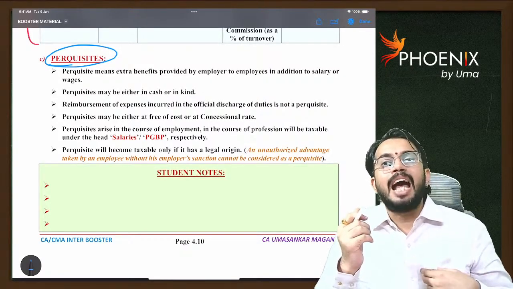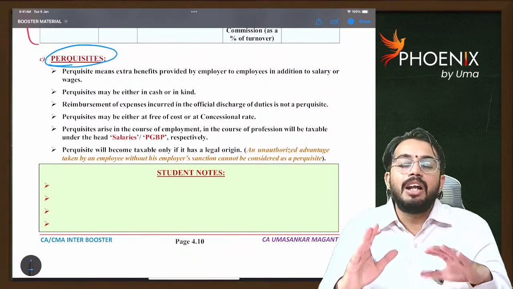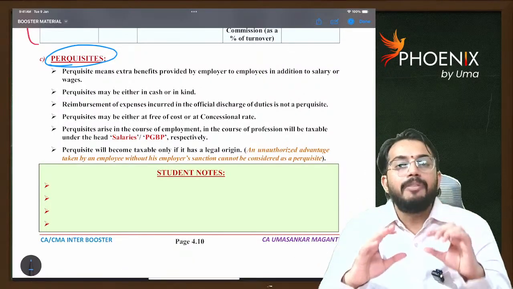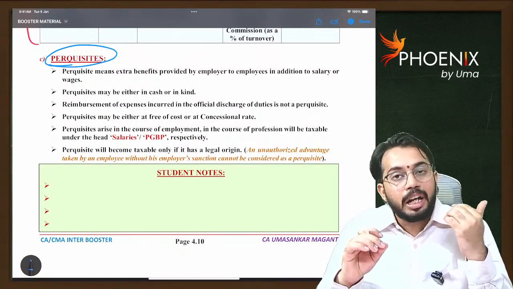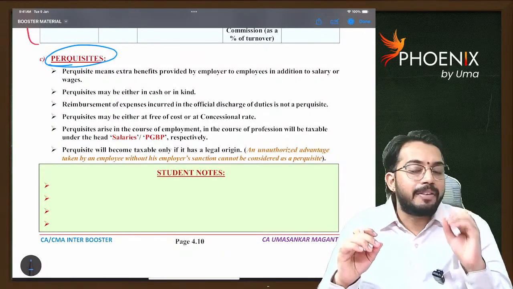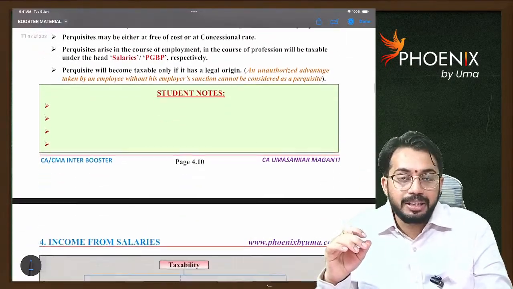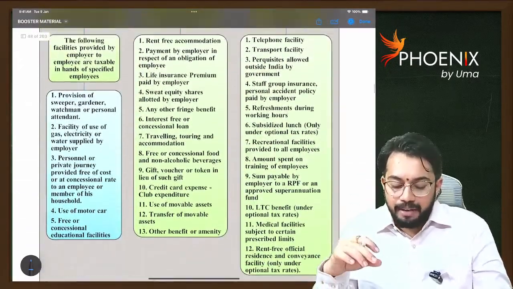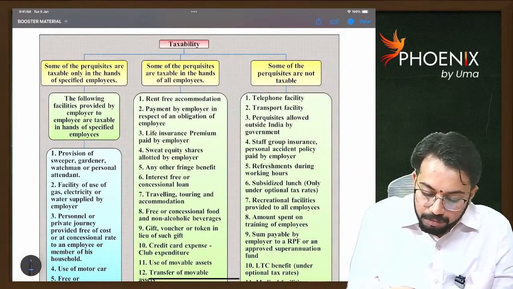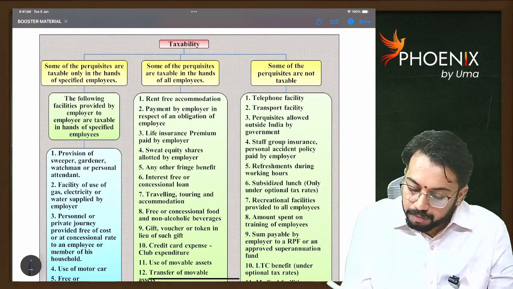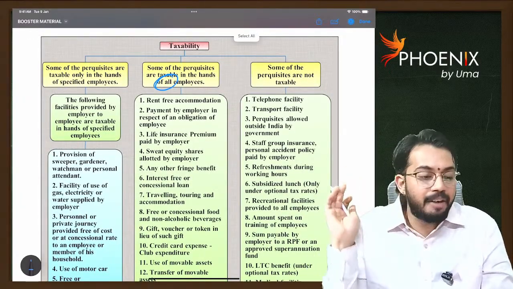Sir, what is the tax treatment of perquisites? See, some of the perquisites are fully taxable, some of the perquisites are exempt, not at all taxable, and some of the perquisites are taxable only in the hands of specified employees. That classification I have given here. Which perquisites are fully taxable for all employees? That I have given here.